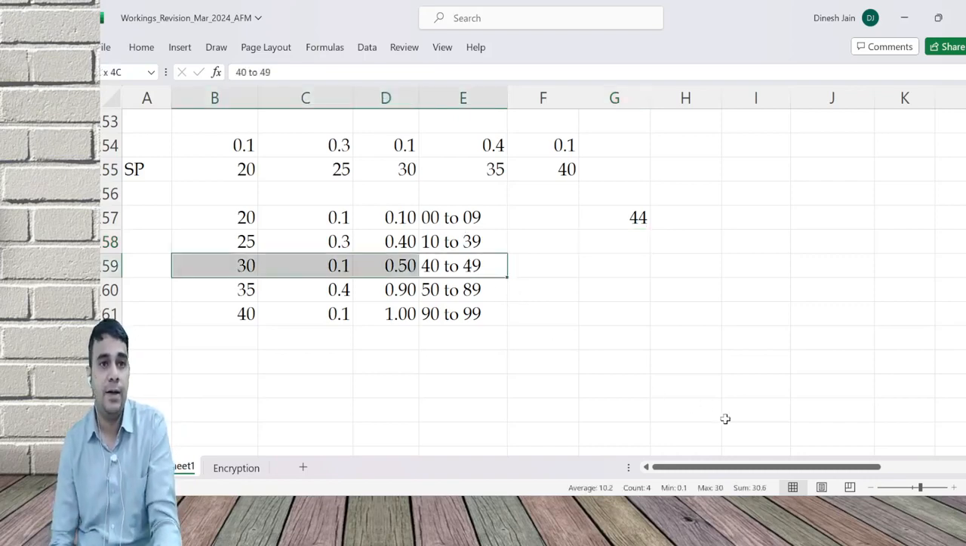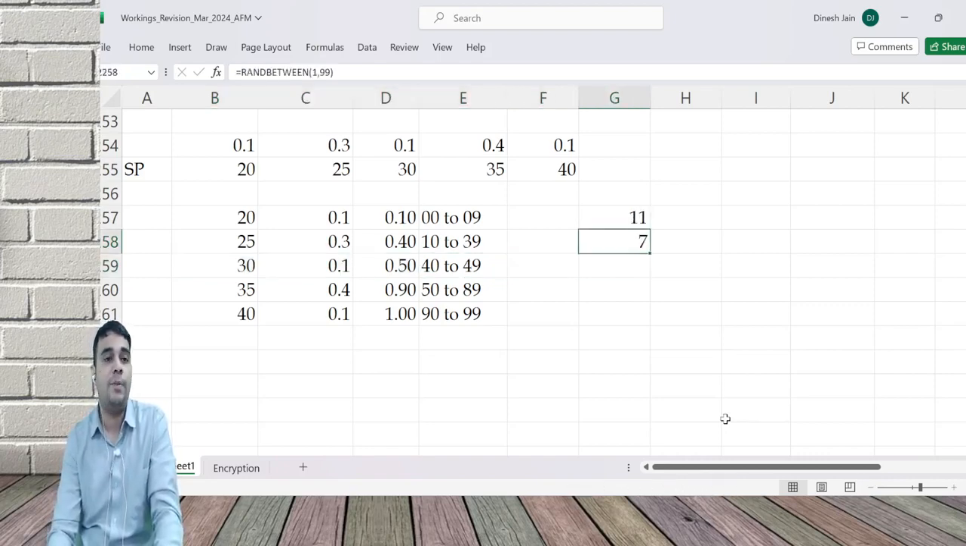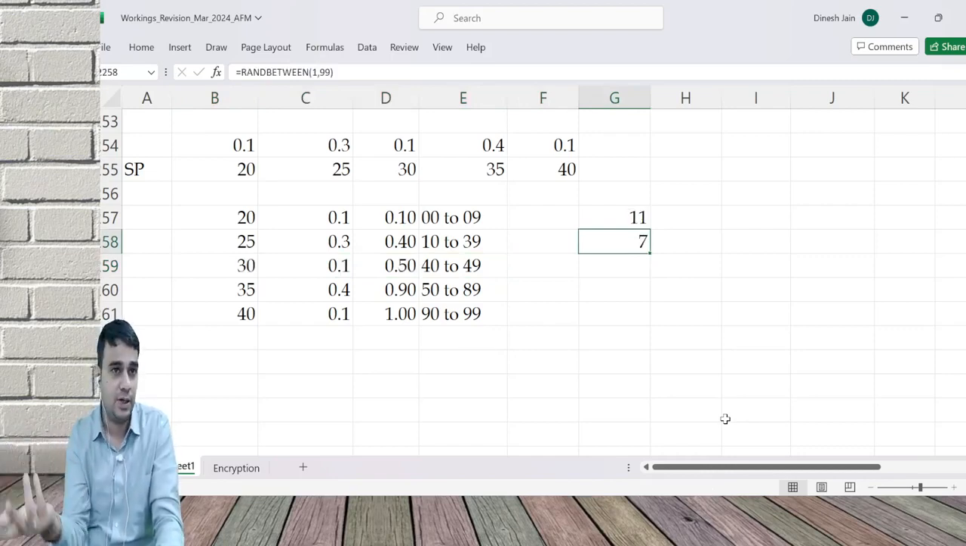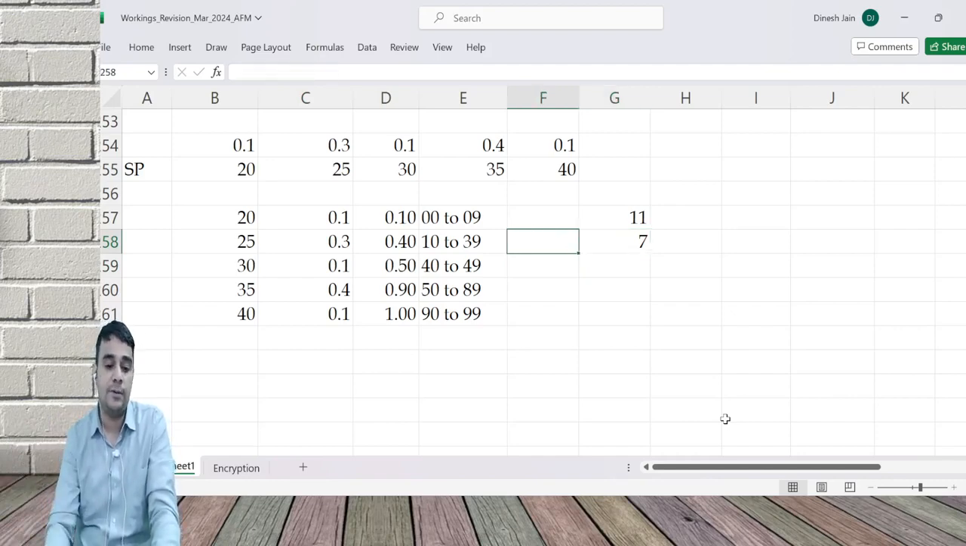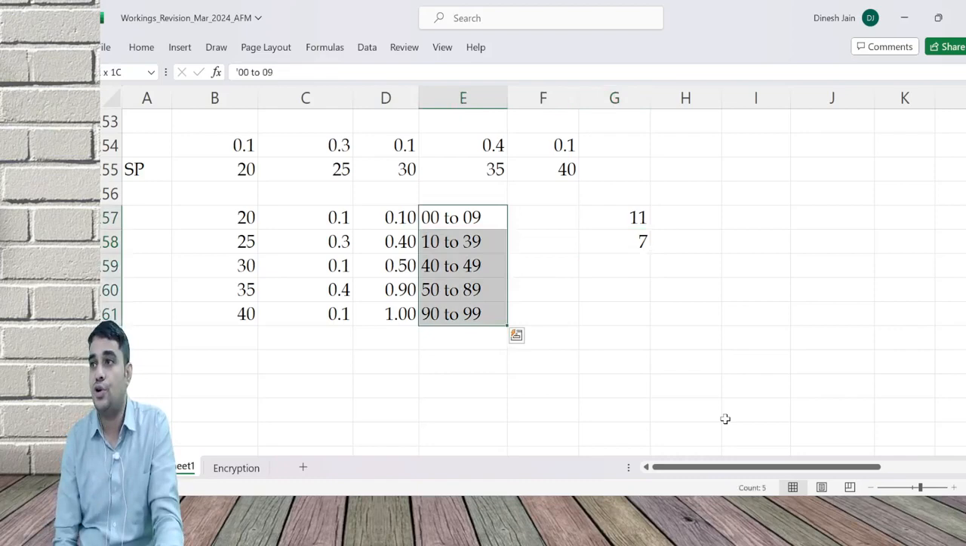Selling price will be 30 rupees between 40 to 49. I want you to run one more experiment. Unfortunately, the formula is such that you change any number, the random number will keep changing here. So second experiment, the random number is 7. 7 is between which one here? 00 to 09. So your selling price will now be 20 rupees.